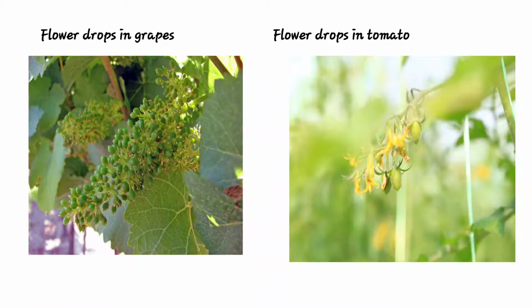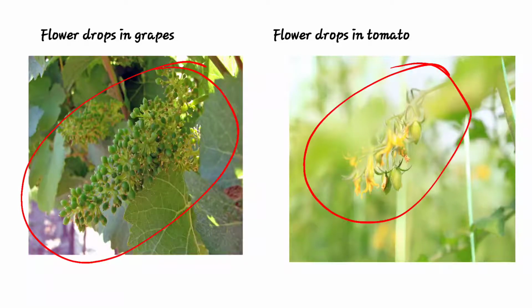Then see in grapes, premature flowering is dropped, that is a deficiency effect on flowers. Also in tomato, flowers drop.